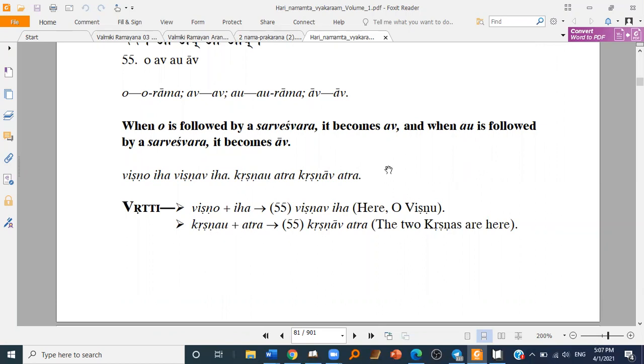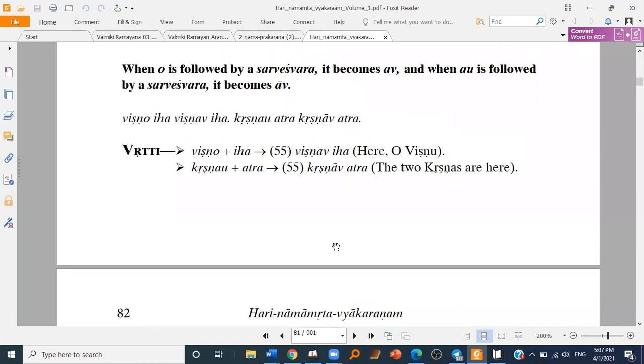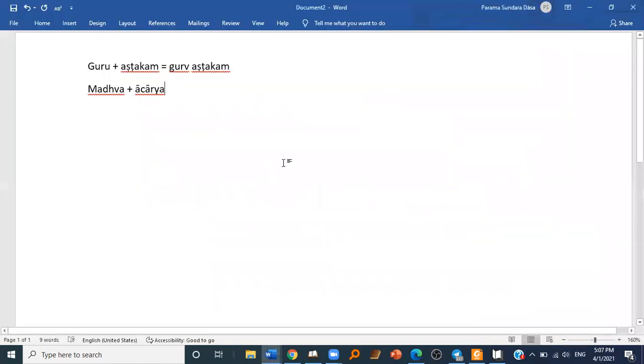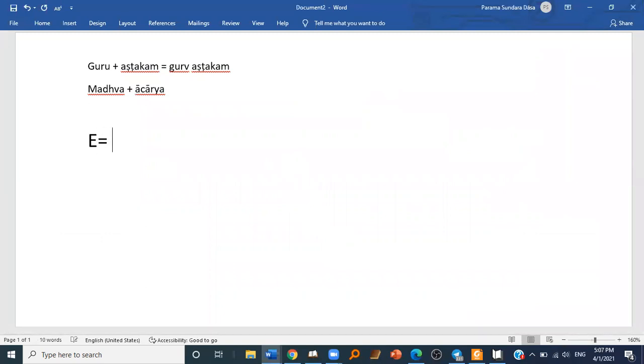Here Au is followed by a Sarveshwara, so Au becomes Av, Krishnavatra. So like this, A becomes I, I becomes I, O becomes Av, and Au becomes Av when any Sarveshwara follows after them.